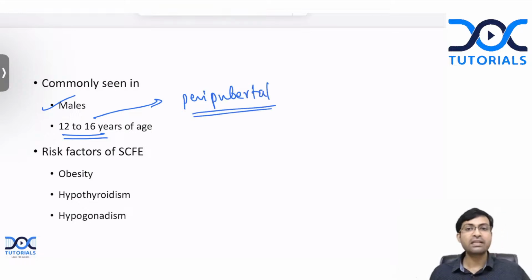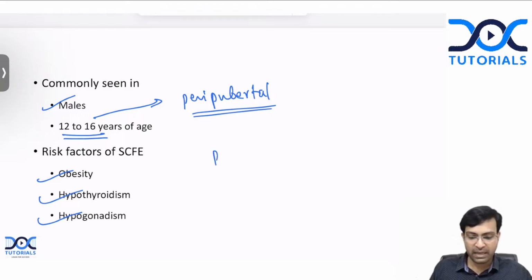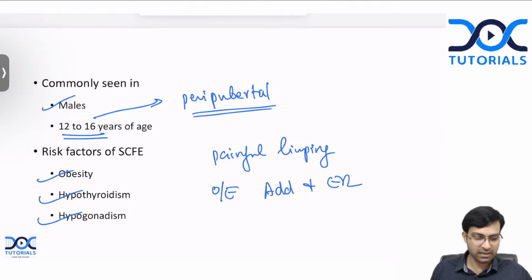And what are the other risk factors? Obesity, hypothyroidism, and hypogonadism. And when all these things are there, there could be a weakening of the physis, and the child will present to you with painful limping. That is the sign. Painful limping will be there. And on examination, the child's hip will be adducted and externally rotated. Okay.